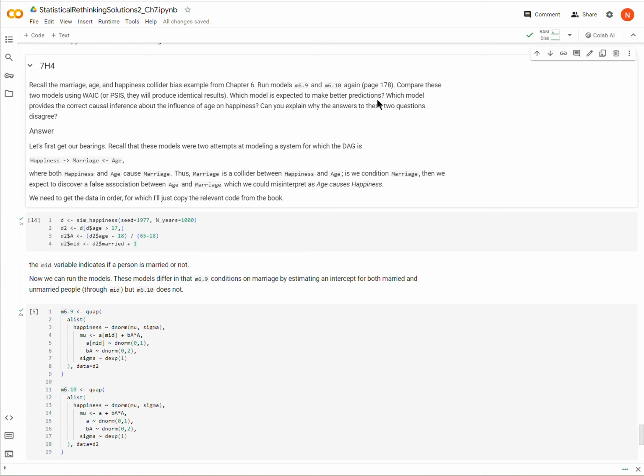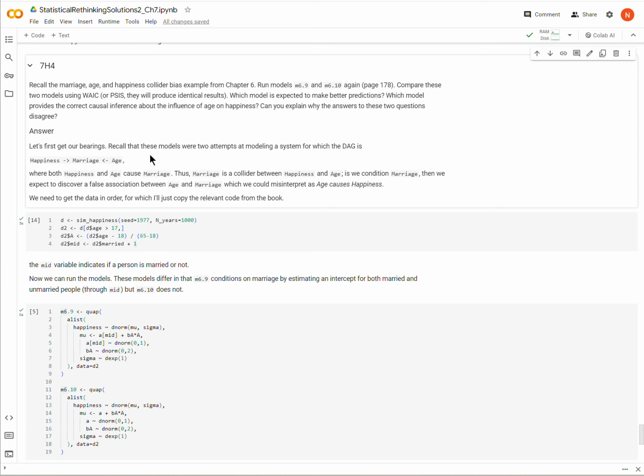Which model is going to make better predictions, and which model provides the correct causal inference regarding the relationship between age and happiness? And what we're going to discover is that these two answers will disagree. One of the models is going to be predicted to produce better predictions based on WAIC or PSIS, but it will be the model that provides the wrong causal inferences.